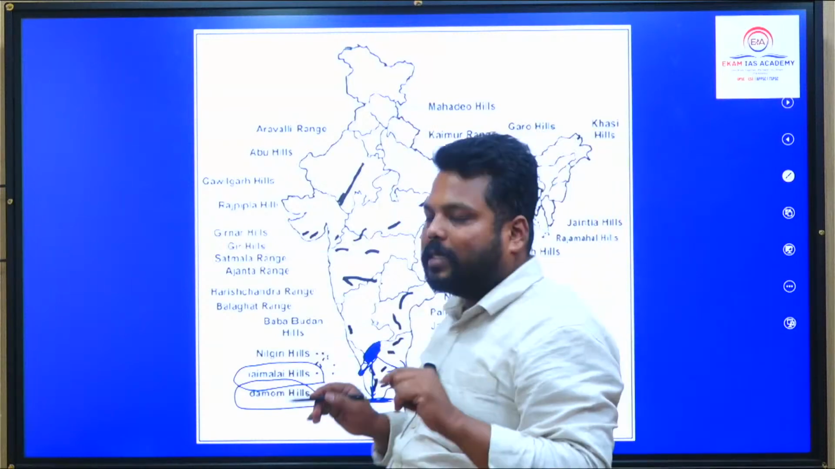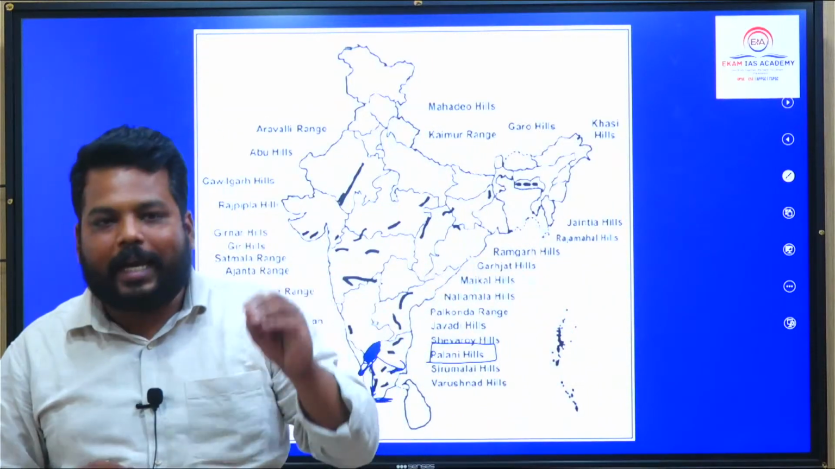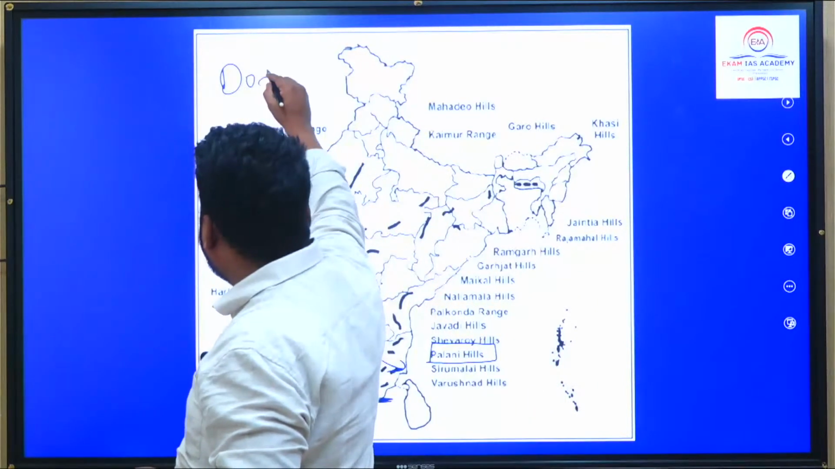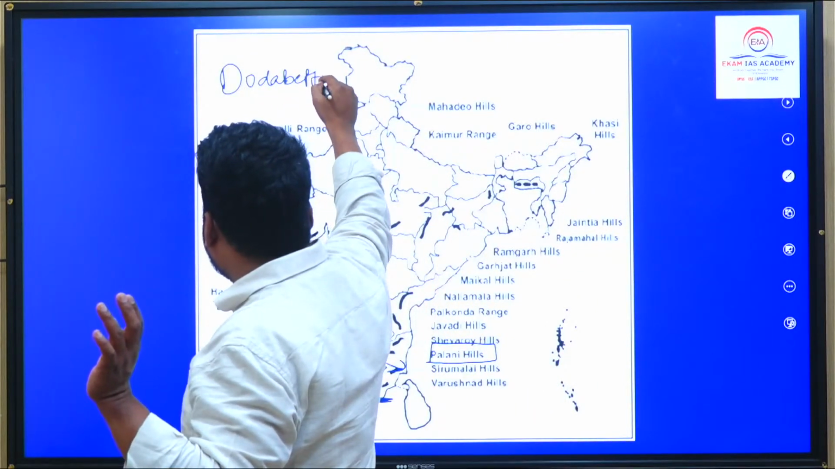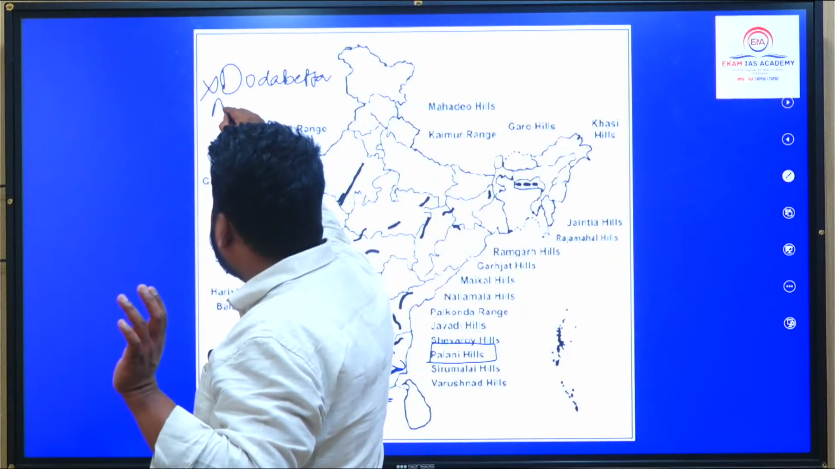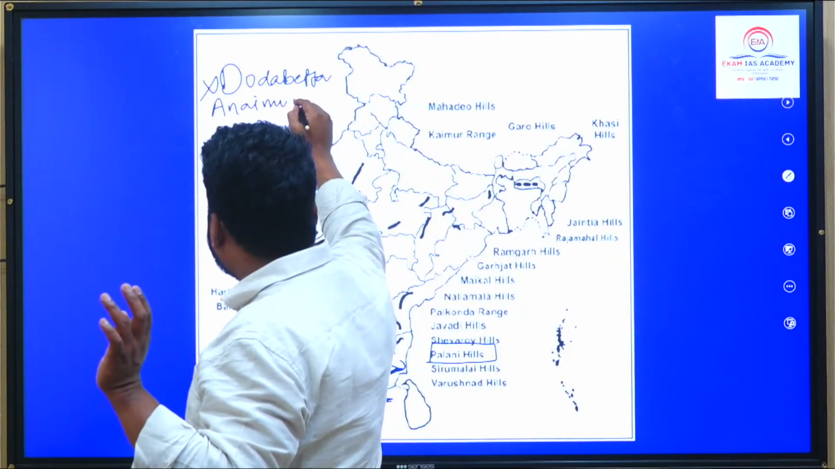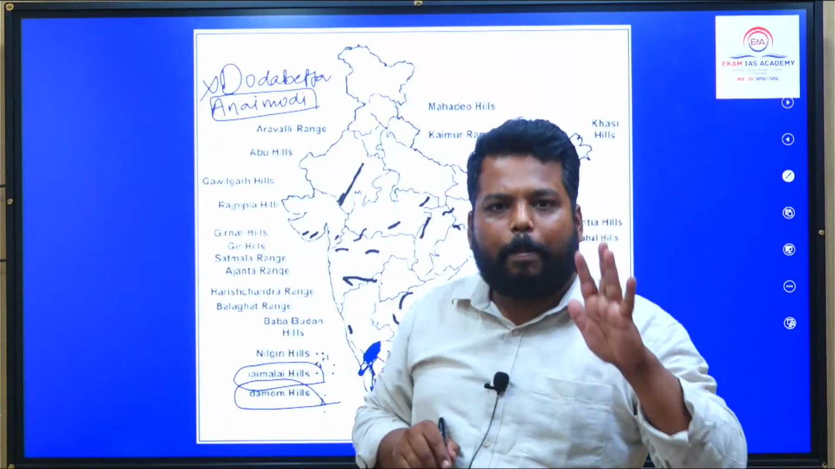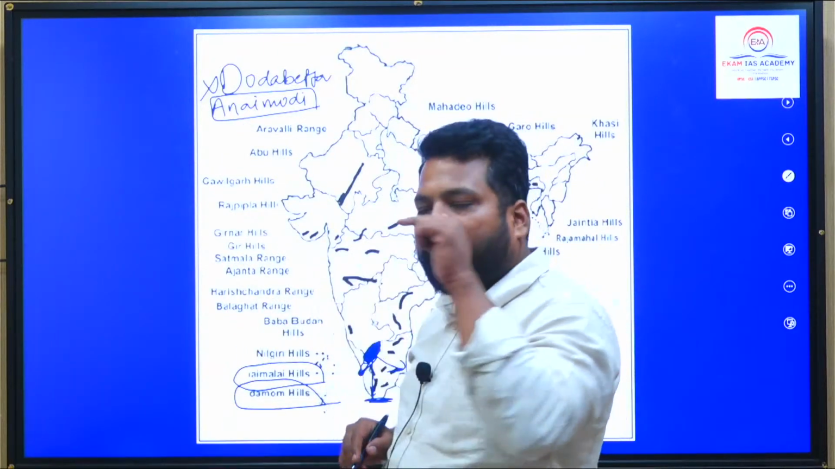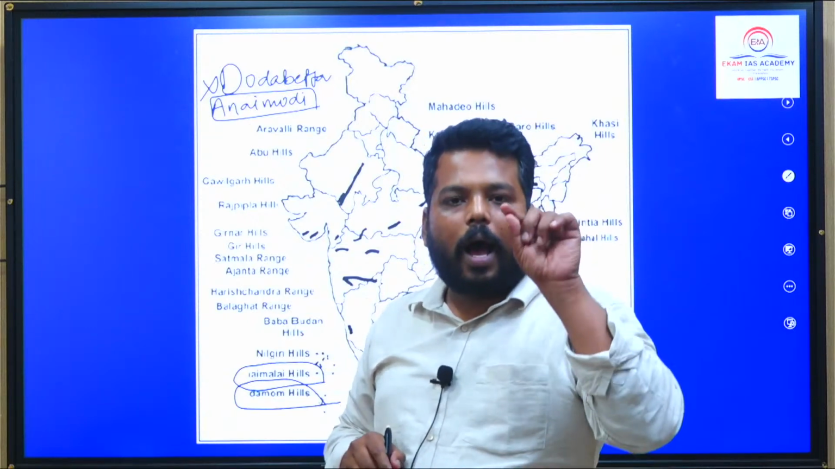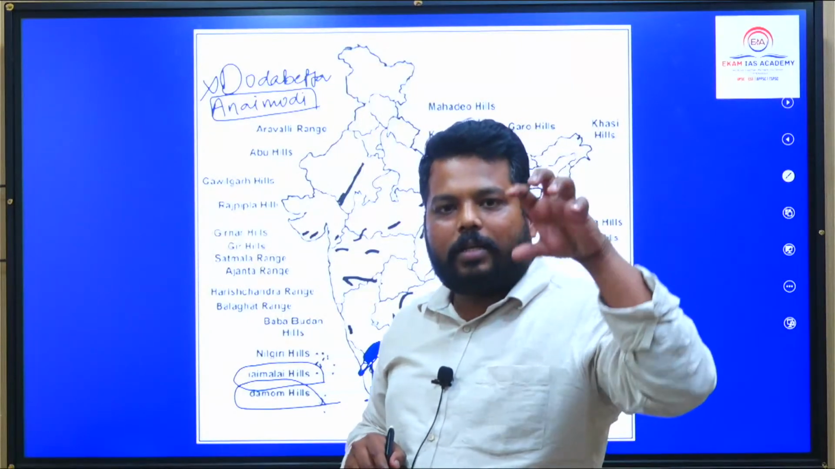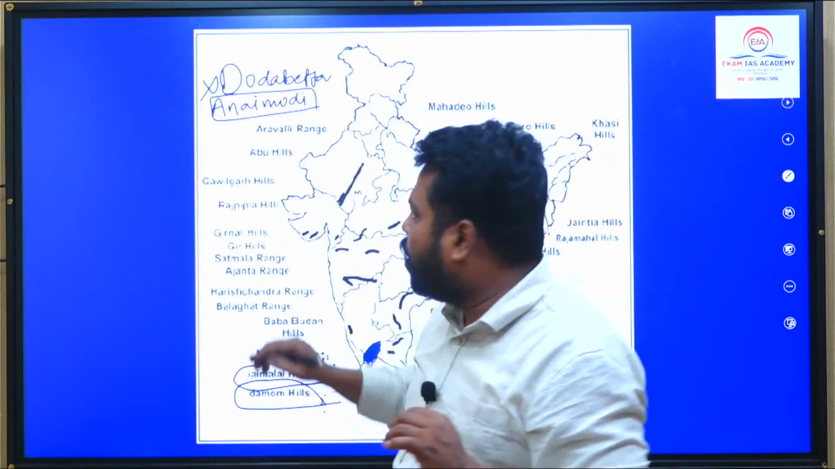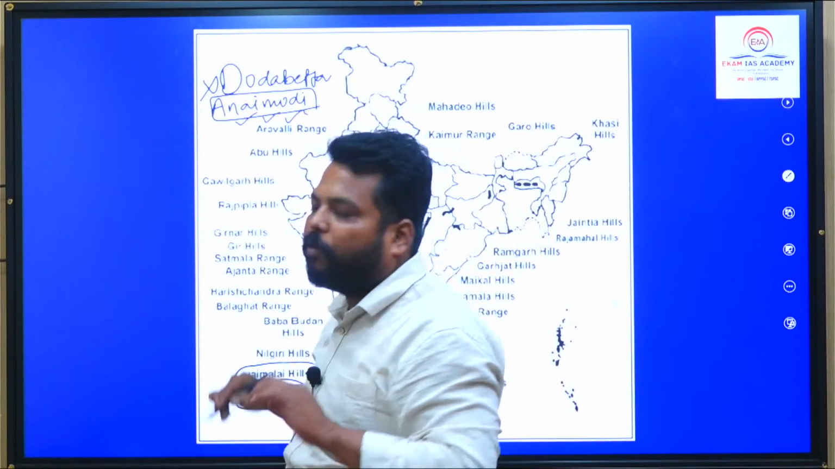Now the question arises: which is the highest peak of the Western Ghats? Many people say Doda Betta, but Doda Betta is not the highest peak. It is Anaimudi, because the Annamalai Hills are part of the Western Ghats itself. As they are part of the Western Ghats, Anaimudi is the highest peak. Do remember this.